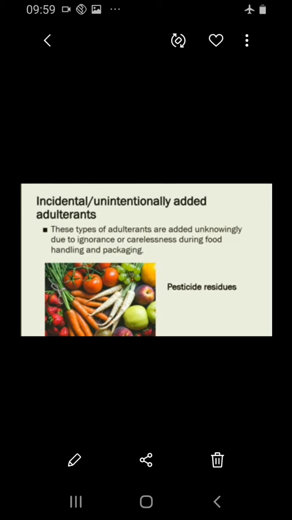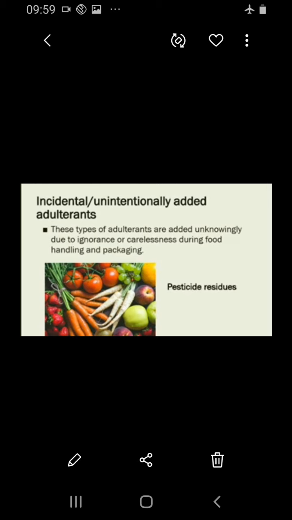Okay, next let's see about the incidental adulterant, or unintentionally added adulterant. These types of adulterants are added unknowingly due to ignorance or carelessness during food handling and packing. So these are adulterants added unknowingly.